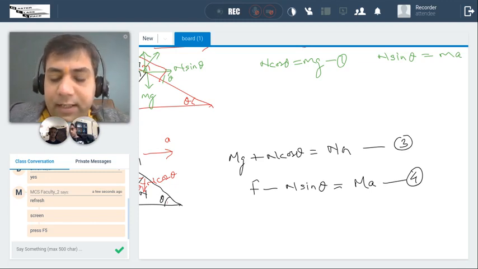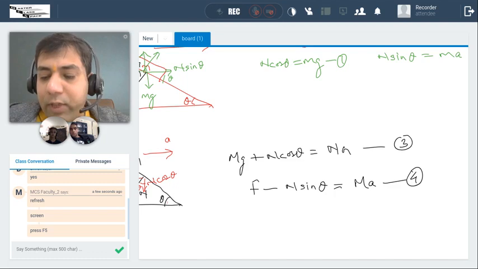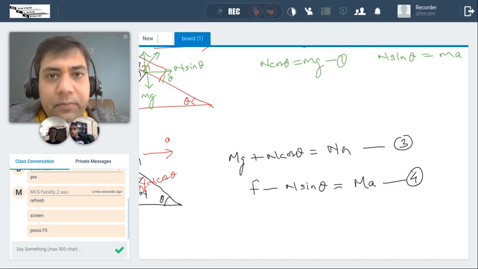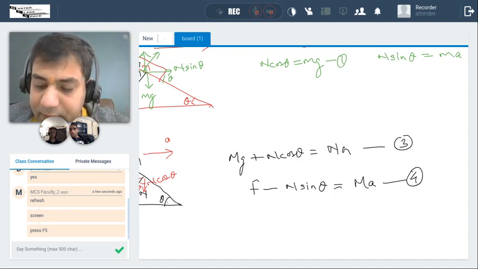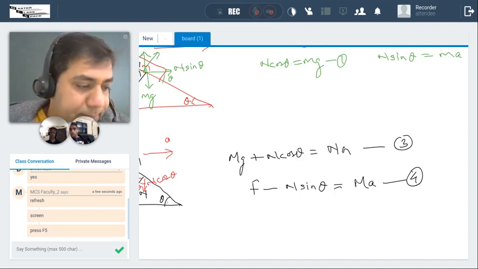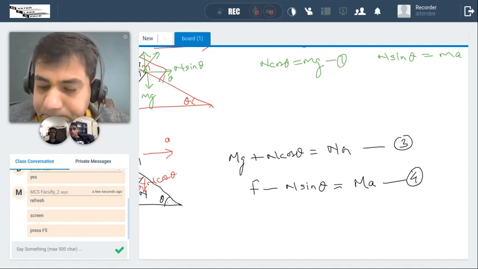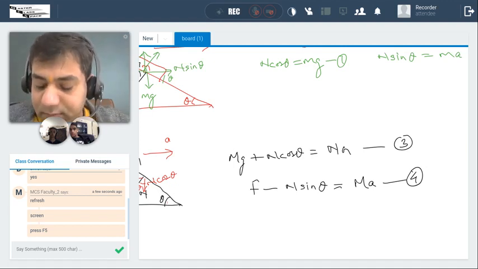And in the first three equations, 1, 2, and 3, I am using the concept of equilibrium, because forces are being balanced as the body is not moving. Now life is easy. What can I do? I can simply find out things. How can I find out things? Yes, tell me. I wait.